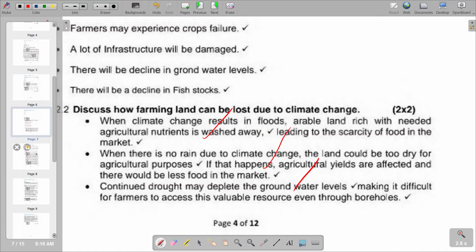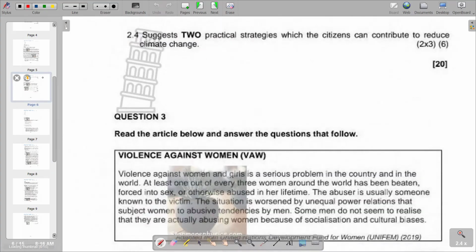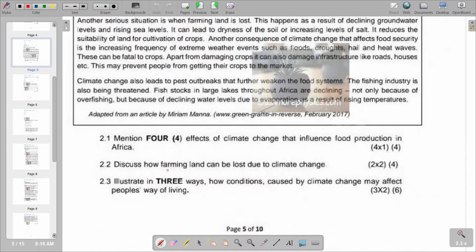We also have a continuation in terms of the points that you can also consider on that. Then we move on to the next part of our question, which is 2.3. It reads, illustrate three ways how conditions caused by climate change may affect people's way of living.